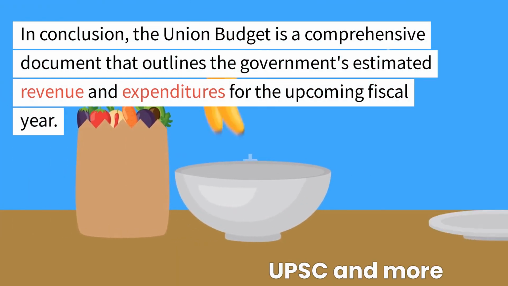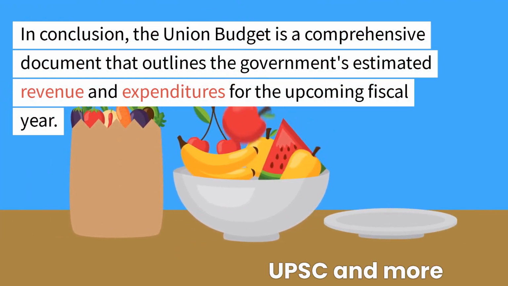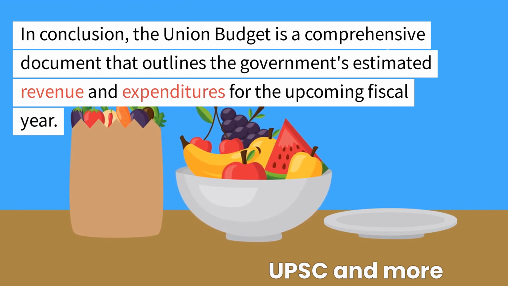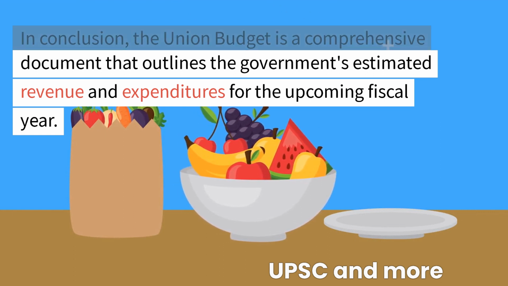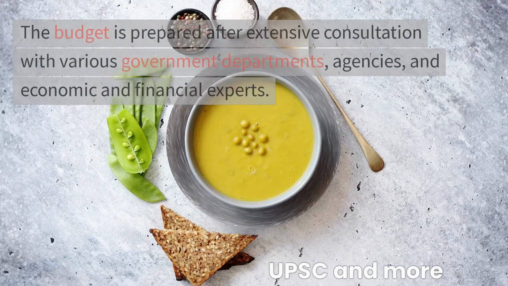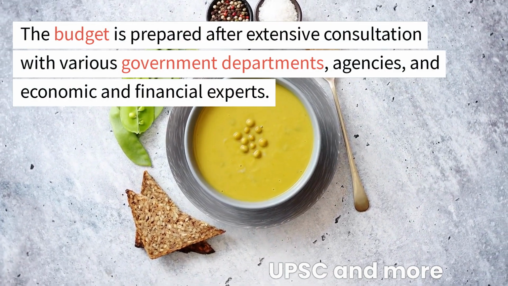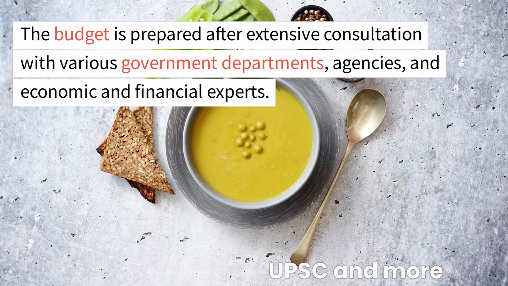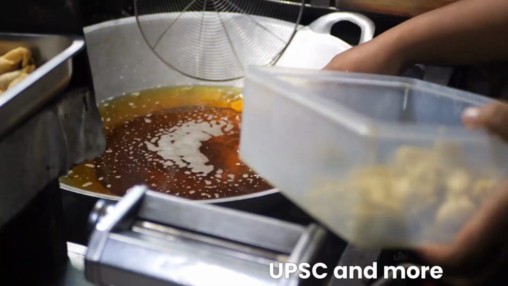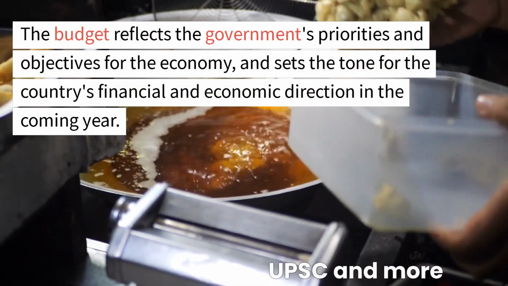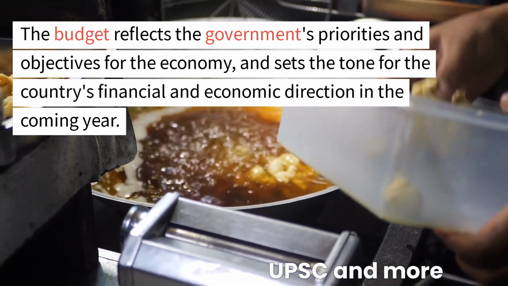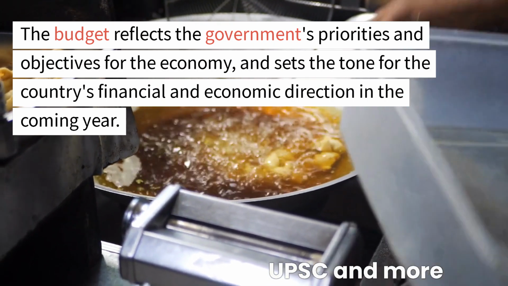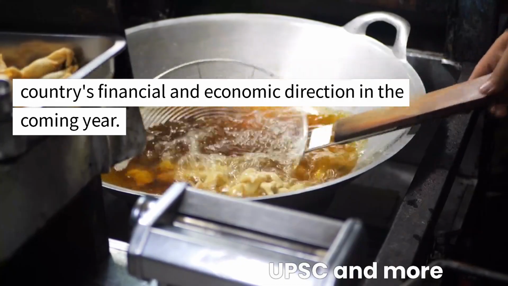In conclusion, the Union Budget is a comprehensive document that outlines the government's estimated revenue and expenditures for the upcoming fiscal year. The budget is prepared after extensive consultation with various government departments, agencies, and economic and financial experts. The budget reflects the government's priorities and objectives for the economy, and sets the tone for the country's financial and economic direction in the coming year.